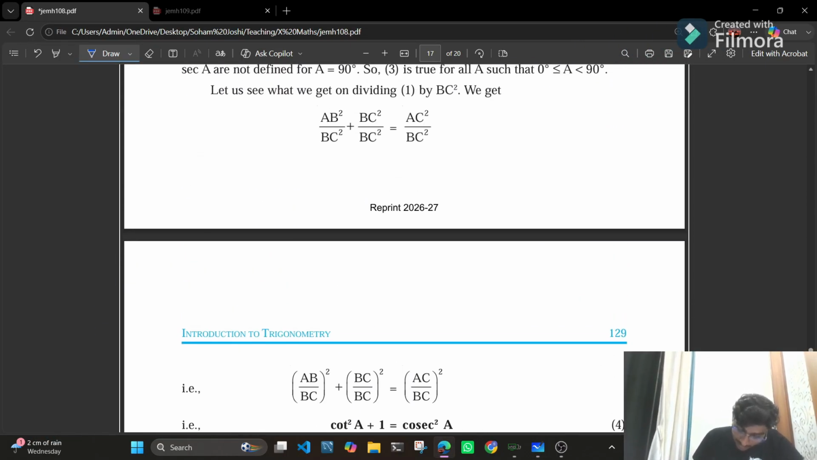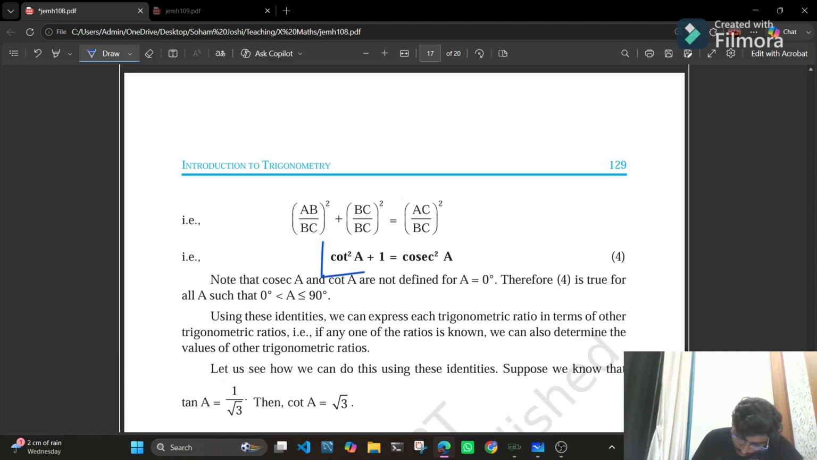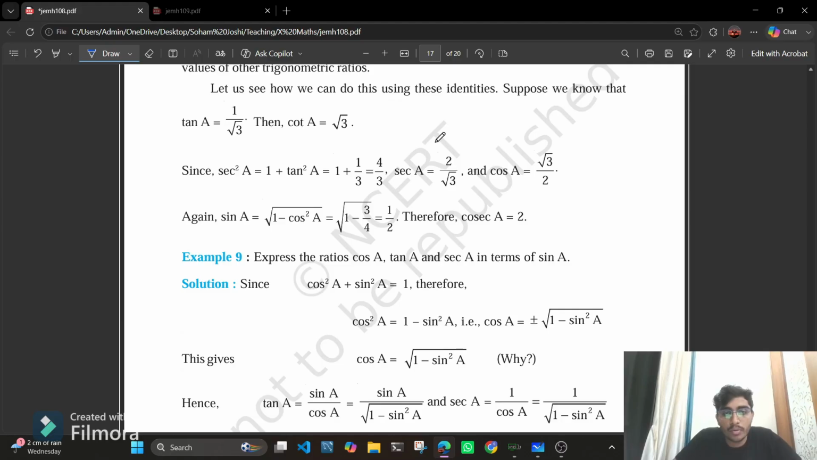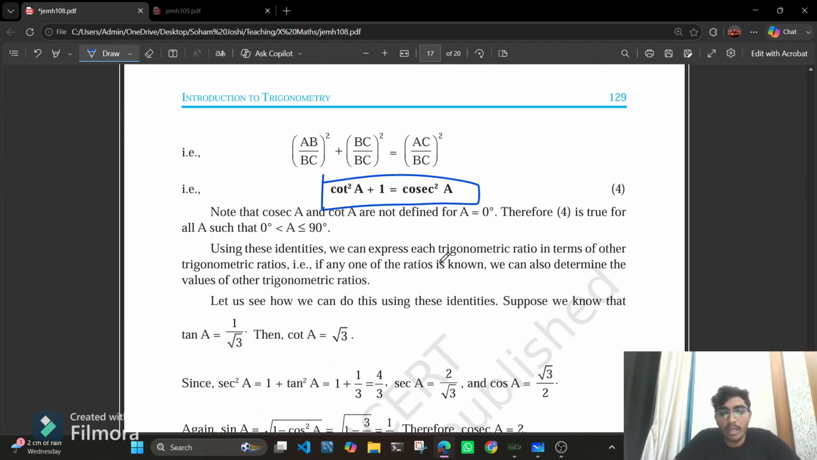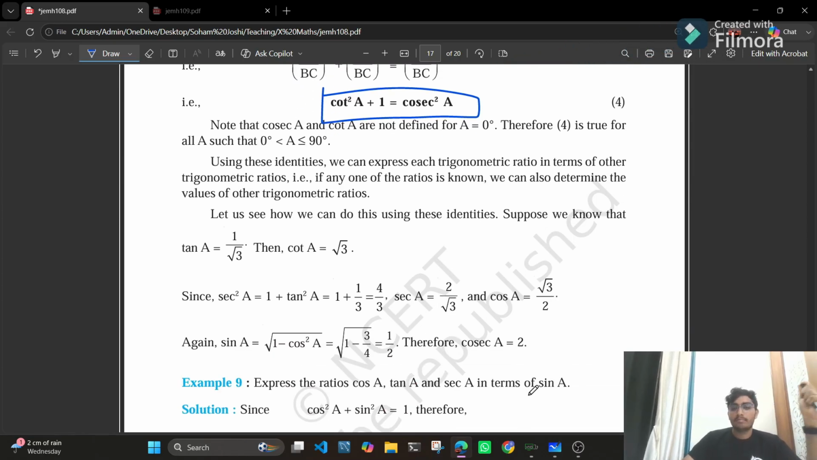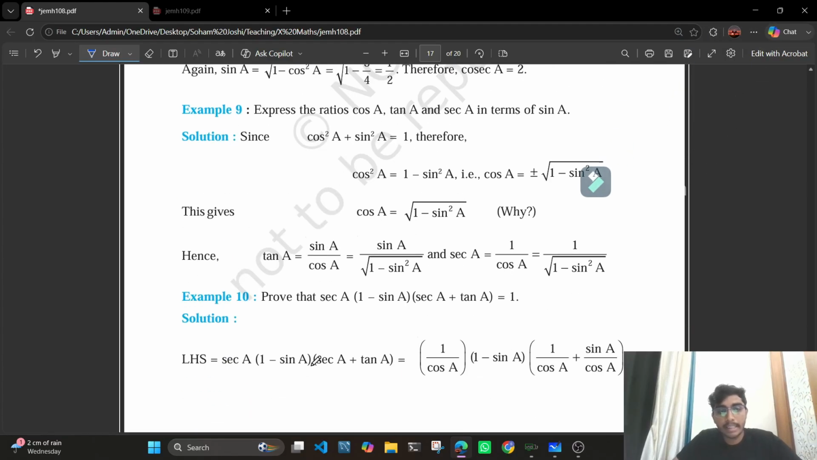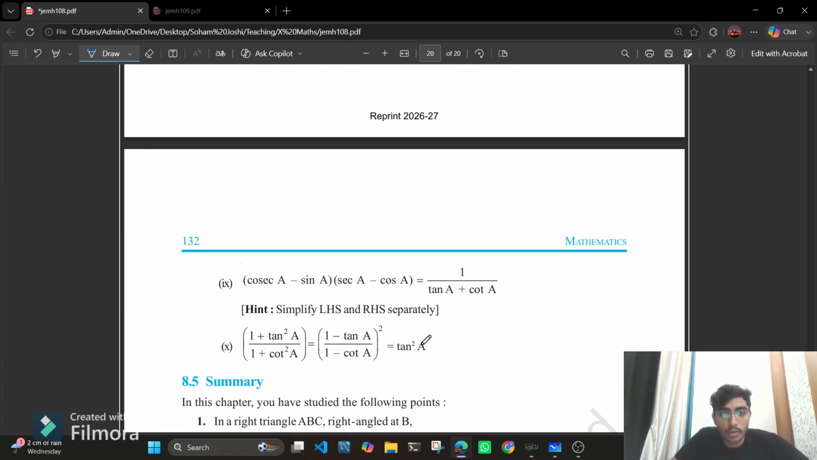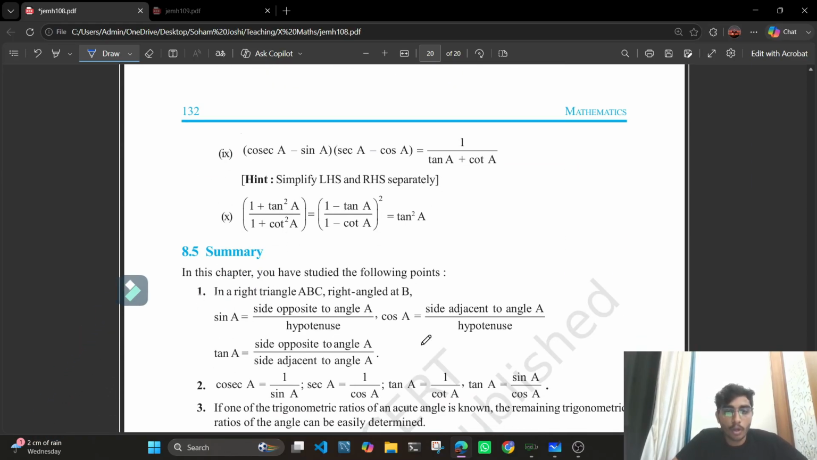Next up, the third and the last identity is cot square A plus 1 is equal to cosec square A. You can take any angle that you know the trigonometric value for, and easily put the values in and prove the identity. So this was the last topic of our chapter, introduction to trigonometry. This is a very interesting topic and concept that we are going to use. In the next video, we are going to learn some applications of trigonometry in real life.